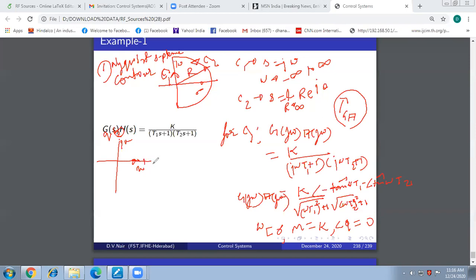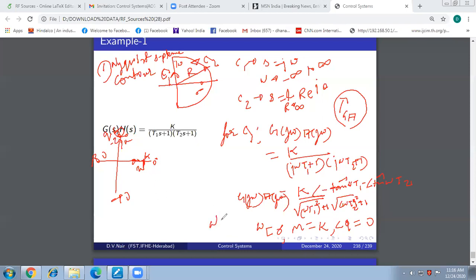I am here. This is the 0 degree line. This is the minus 90 degree line. This is the plus minus 180 degree line. This is the minus 270 or plus 90 degree line. So when omega is equal to 0, in the GH plane I land on the 0 degree line, with magnitude equal to K. This distance from the origin in the GH plane is K, lying along the 0 degree line.